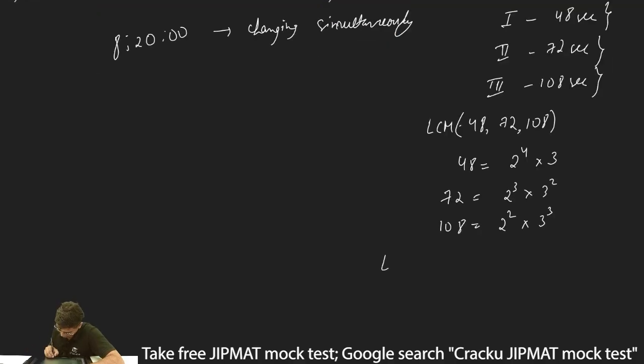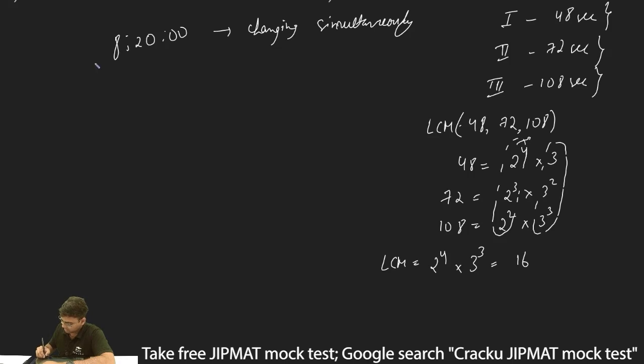Thus if I have to take the LCM, what is the highest power of 2 in all these terms? The highest power of 2 is 2 to the power 4, so this will be 2 to the power 4. And in 3, what is the highest power of 3? Highest power of 3 is 3 cube, so 2 to the power 4 into 3 cube, which is 16 into 27, which is equal to 432. Thus the LCM is 432.